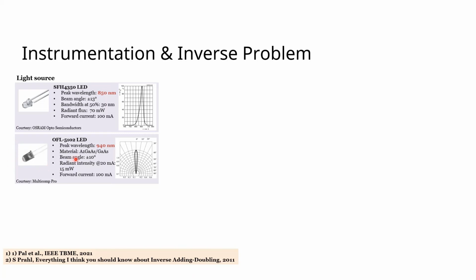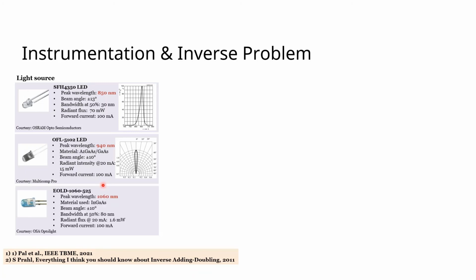For the 940 nanometers, we use the Multicom Pro LED light source, again a very low beam angle and low power LED source. For the 1060 nanometers, we use the OSI Optolight LED over here, as you can see.